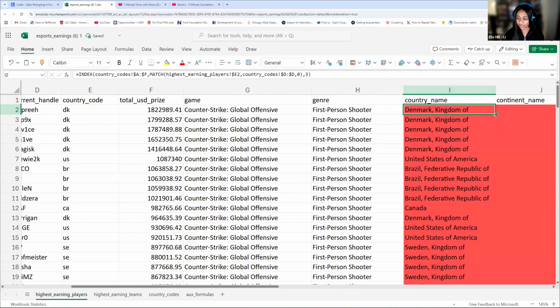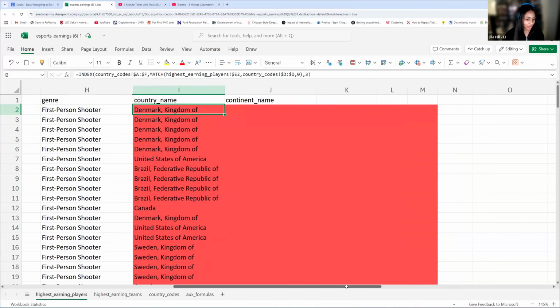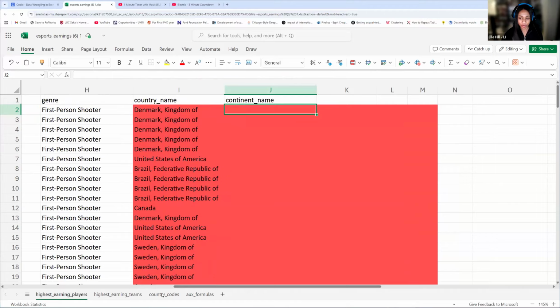Okay, then we double click and then we have it here. So we can reuse this formula. That's another big reason why I like to select all of my data instead of just two columns, because it allows you to reuse your formula quickly. So now we have created our country name, but we also have to create our continent name.